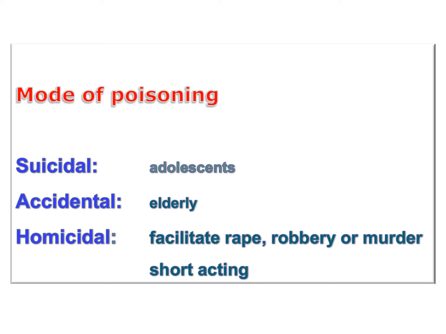As usual, while speaking about a case of poisoning, we should recognize how does poisoning occur, or with other words, as we said before, what are the modes of poisoning. Benzodiazepine poisoning may be suicidal, accidental, or homicidal. Suicidal poisoning by benzodiazepines is usual in adolescents.